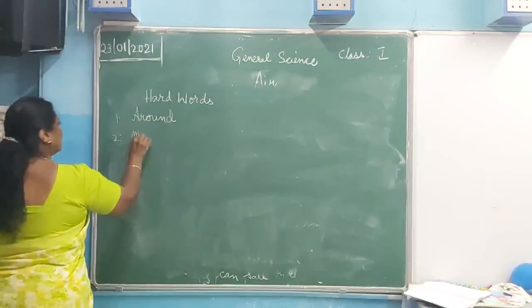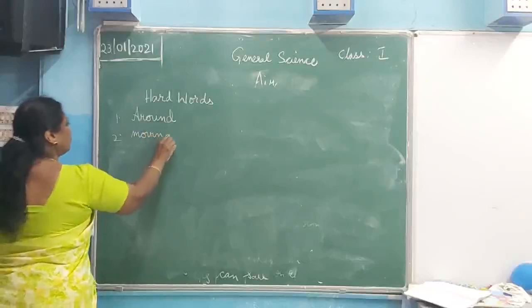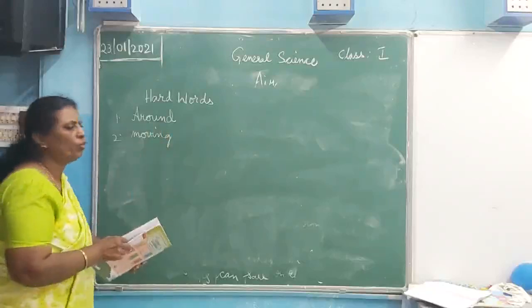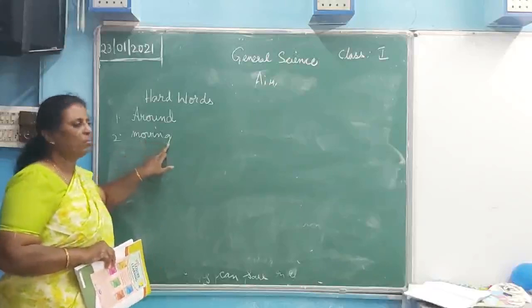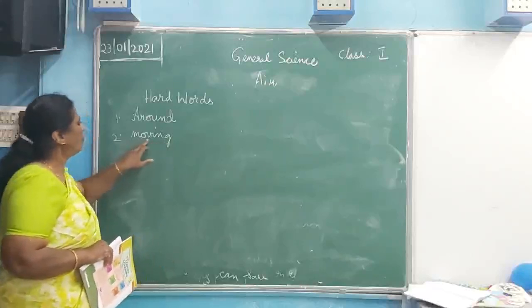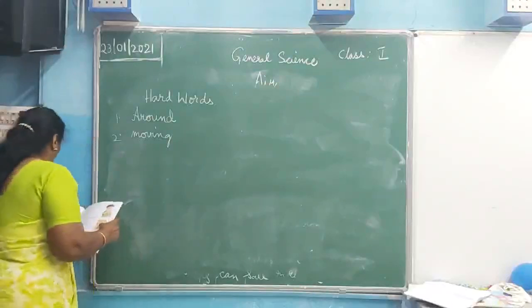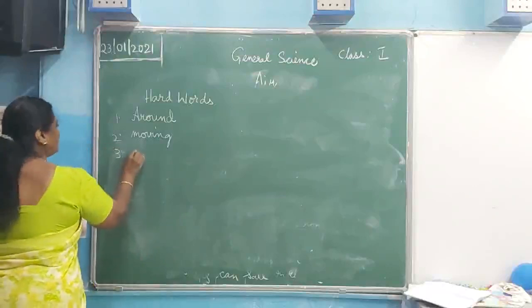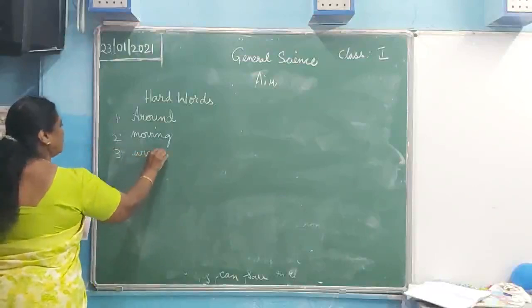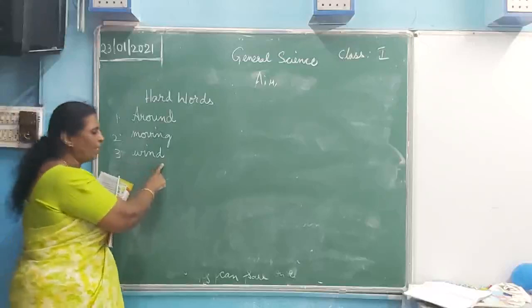Second one is moving. M-O-V-I-N-G, moving. Third one is wind. W-I-N-D, wind.